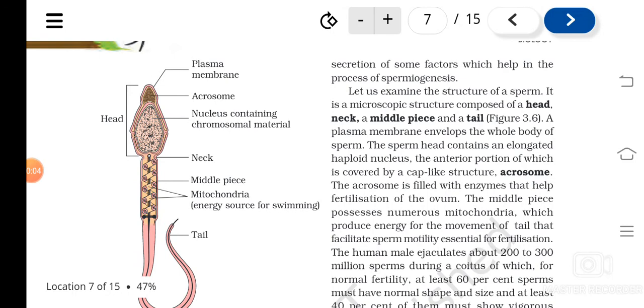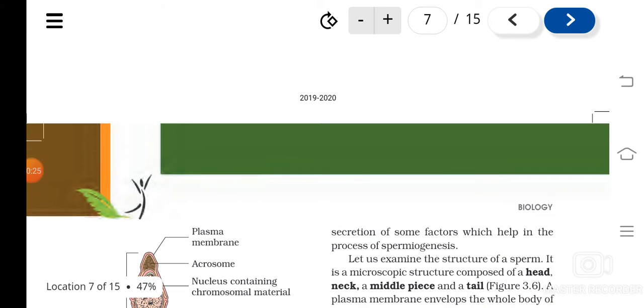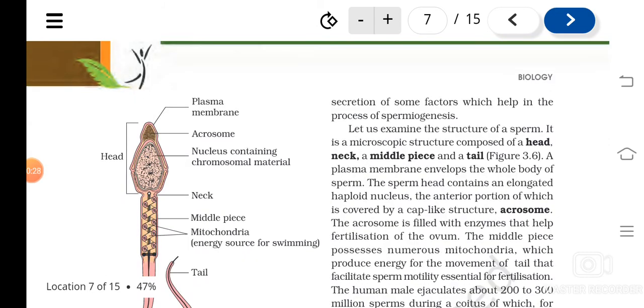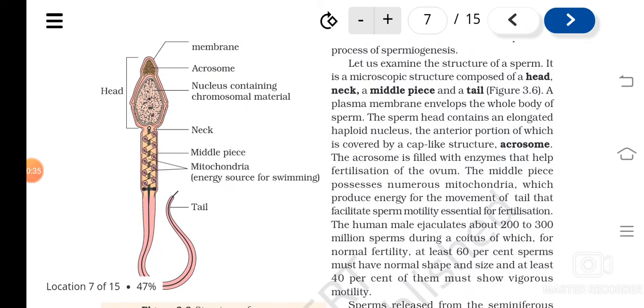In the previous classes, we were studying spermatogenesis, and I explained that spermatogenesis is the process of formation of sperms. It includes spermatogenesis, spermiogenesis, spermiation, etc. All these are very clear to you, I hope. And we have also studied the hormonal control of spermatogenesis, and the structure of a human sperm.